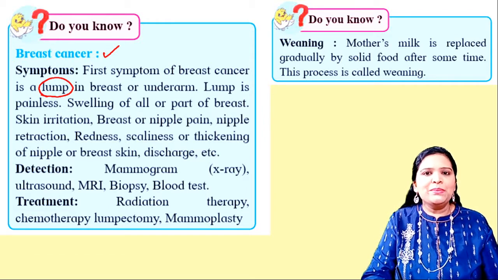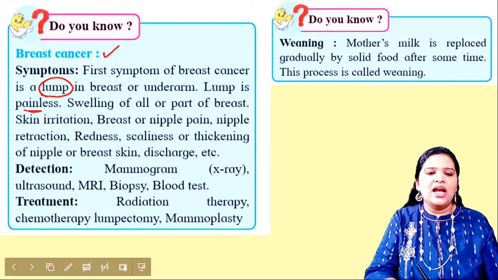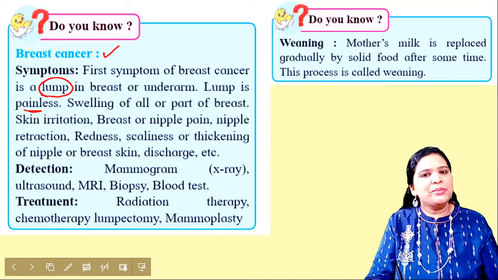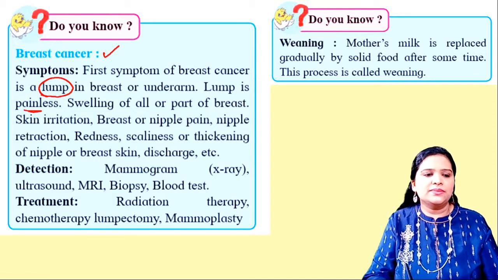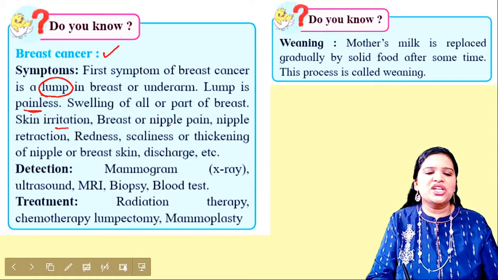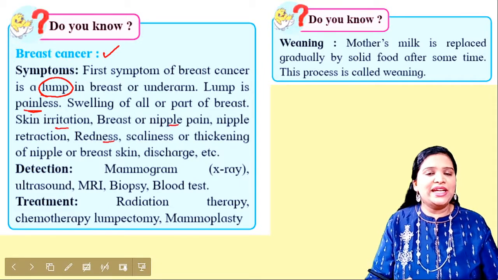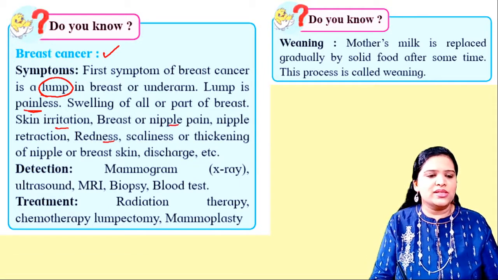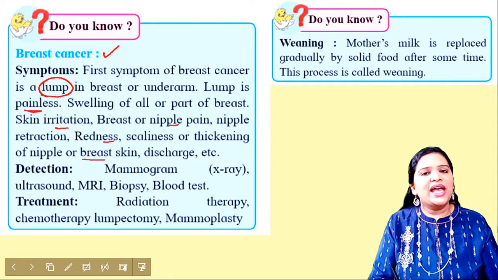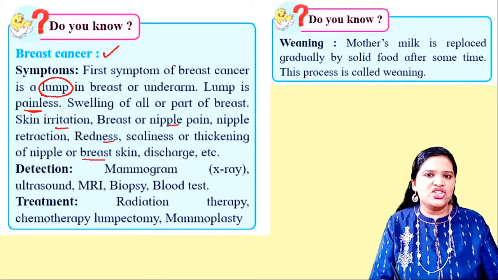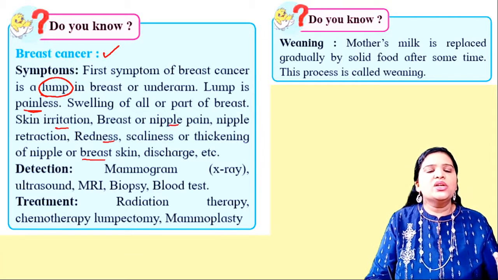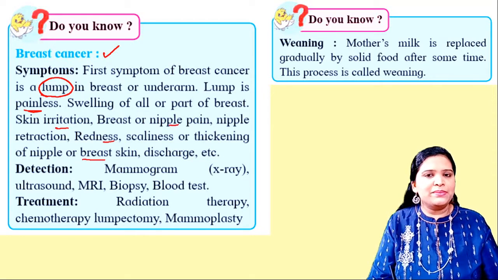The lump is usually painless, and swelling of all or part of the breast later occurs. Sometimes skin irritation and pain in the nipple, redness, like this, the symptoms gradually develop as the cancer progresses, and sometimes there will be a discharge or blood leakage in the nipple region. Okay, so those are the symptoms of the breast cancer.